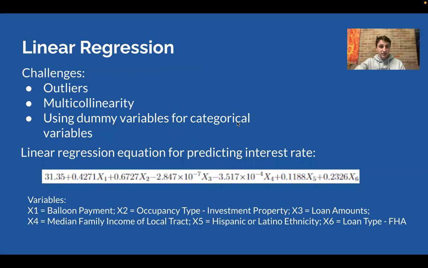We first did linear regression where we had some challenges, such as outliers, where we had to remove some outliers. We had multicollinearity. And then we also had to use dummy variables for categorical variables. You can see the linear regression equation at the bottom there, and also examples of the variables that we used.